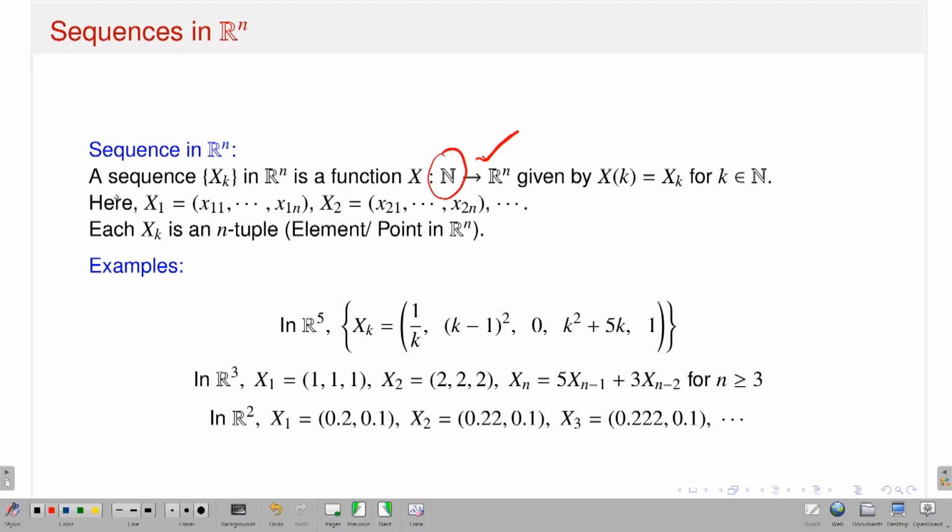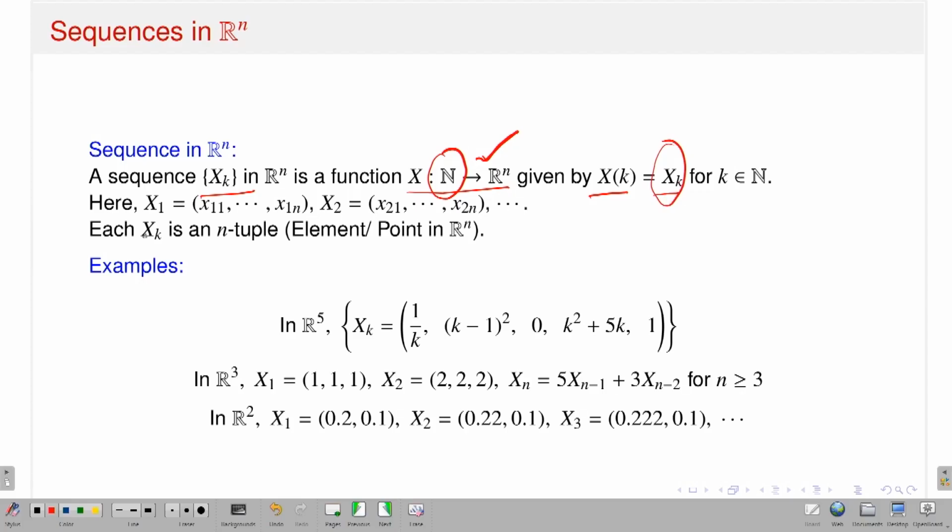That's what I have written. A sequence, which I denote as xk in Rn, is a function from the set of natural numbers to n-dimensional Euclidean space, given by x, the value of x at any natural number k being x suffix k. In that case, what is x suffix k? X suffix k is a point in Rn, so xk should be an n-tuple in Rn.